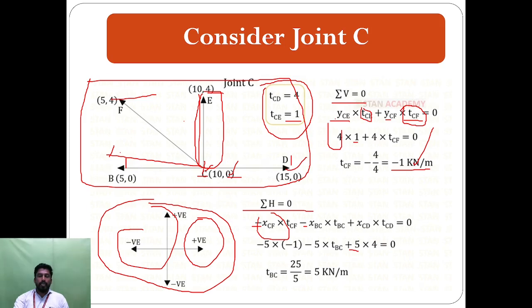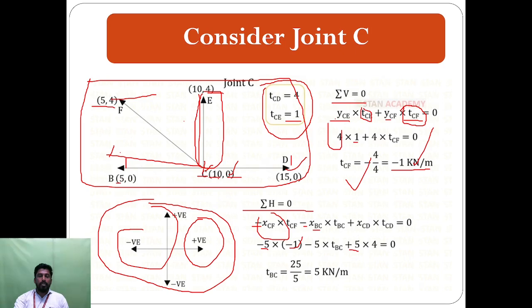Now take the coordinates from the points C and F. Here C is 10, here F is 5. So subtract the values, 10 minus 5, which comes out to 5. We know the value of TCF from the previous joint. Take the value 1, minus BC, with the same minus sign. Here consider the coordinates of BC. Here 10, here 5.